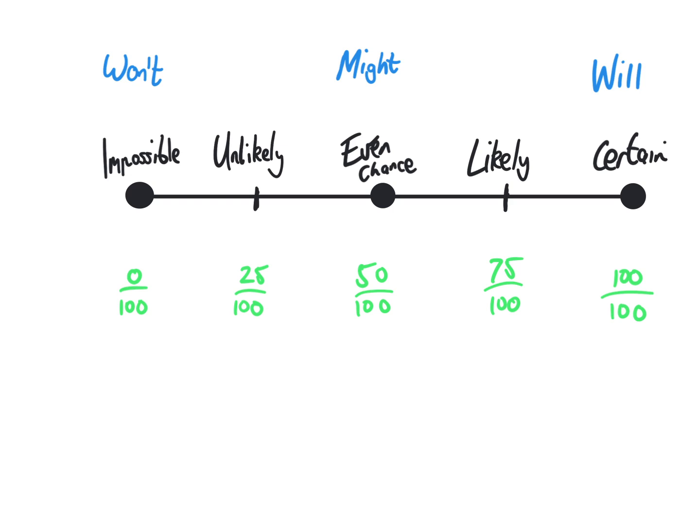It will happen. So we know that 0 out of 100 is 0%. We know that 25 out of 100 is 25%. We know that even chance is 50% because it's 50 out of 100. We know that likely is 75% because it's 75 out of 100. And we could say that certain is 100 out of 100, which is 100%.